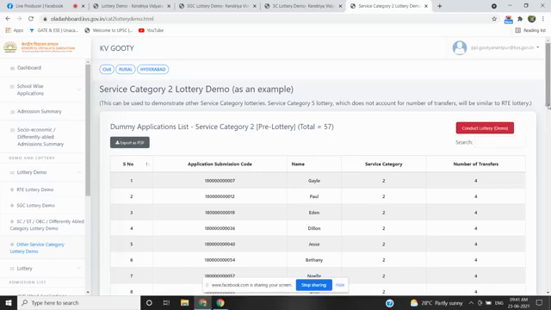Please click cancel. Now you can see here I am clicking on conduct lottery for service category 2 as a demo, and this process is similar to service category 1, 3, 4 and 5.